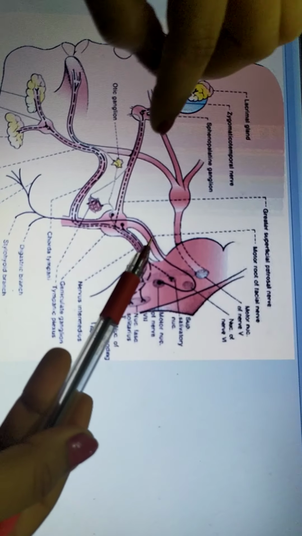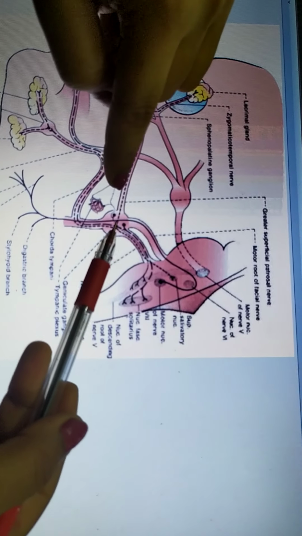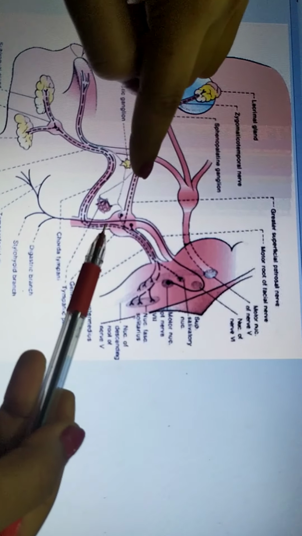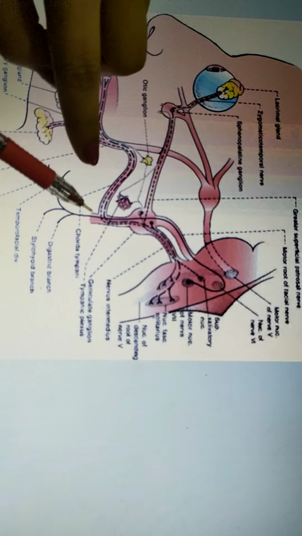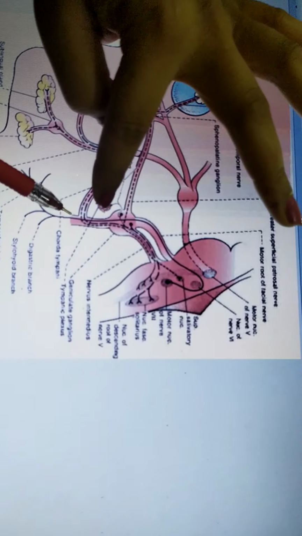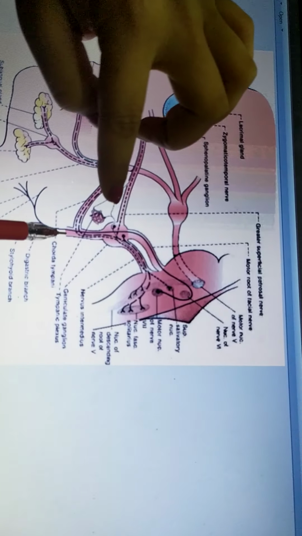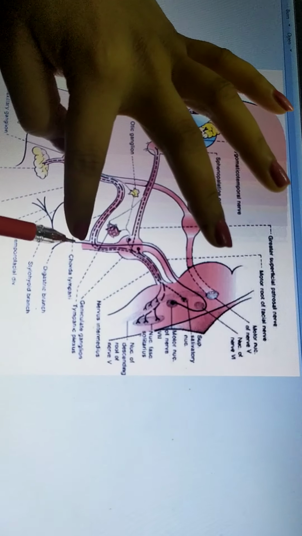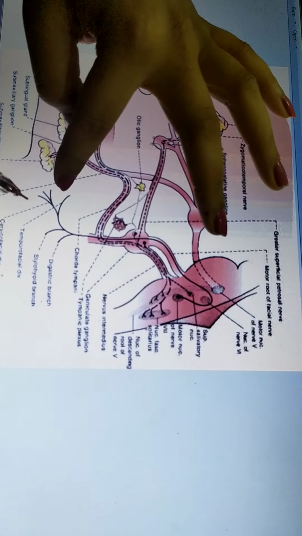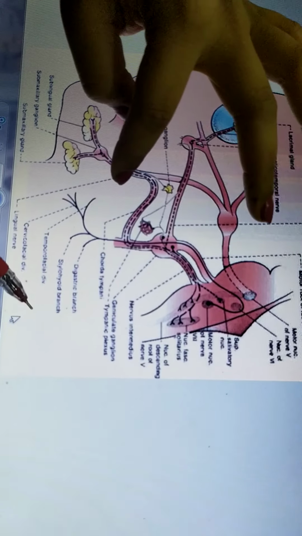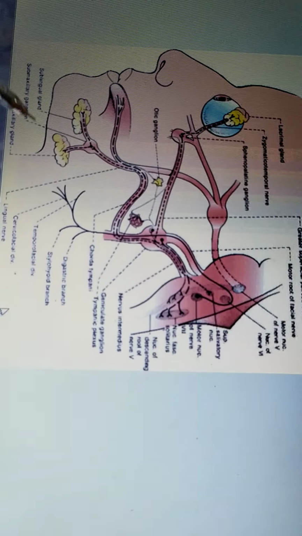From here, this is geniculate ganglia, it passes through the geniculate ganglia, then moves horizontally, then vertically, and here comes out at the stylomastoid foramen and divides into 5 branches. Here it moves backward, gives branch to digastric and stylohyoid muscle, and also gives 5 motor branches.